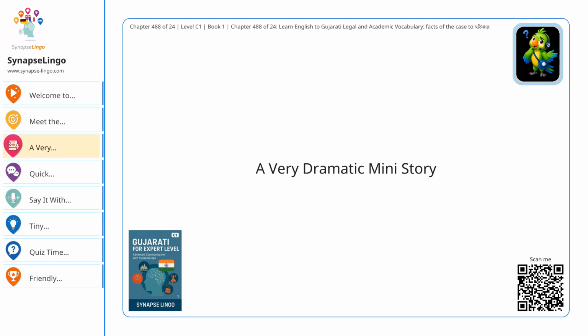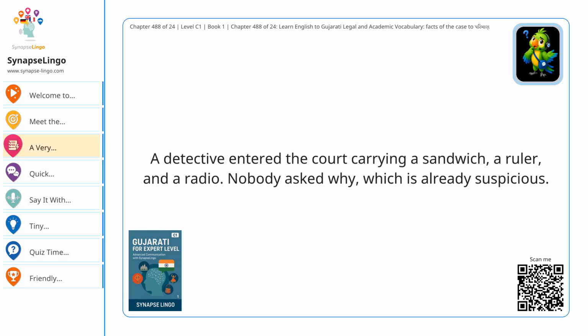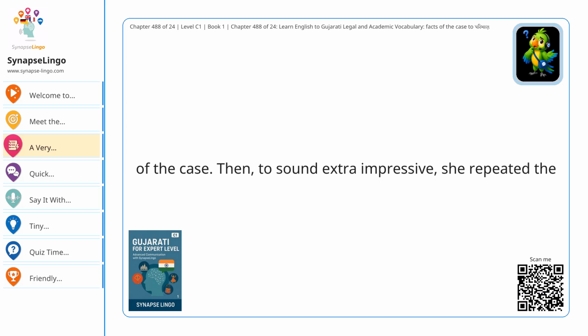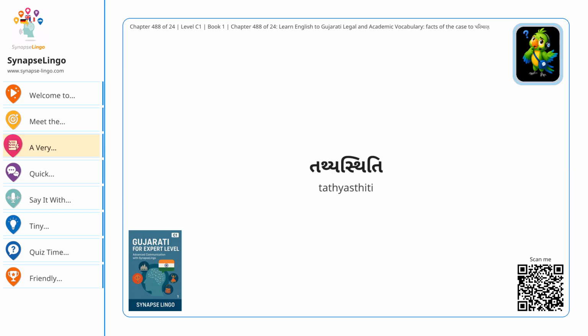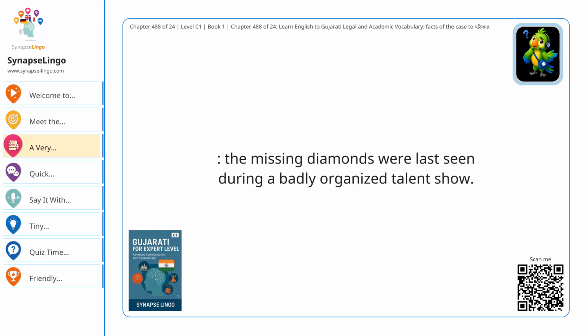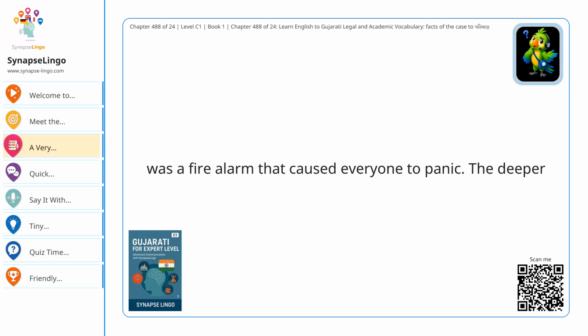A very dramatic mini-story. Now listen to all the words inside one silly story. If you can picture it, you can remember it. A detective entered the court carrying a sandwich, a ruler, and a radio. Nobody asked why, which is already suspicious. First, she announced the હકીકત of the case. Then, to sound extra impressive, she repeated the તથ્ય સ્થિતિ. The judge nodded as if this was normal sandwich behavior. Next, she explained the પૃષ્ઠભૂમિ. The missing diamonds were last seen during a badly organized talent show. The real ઉત્તેજક was a fire alarm that caused everyone to panic.